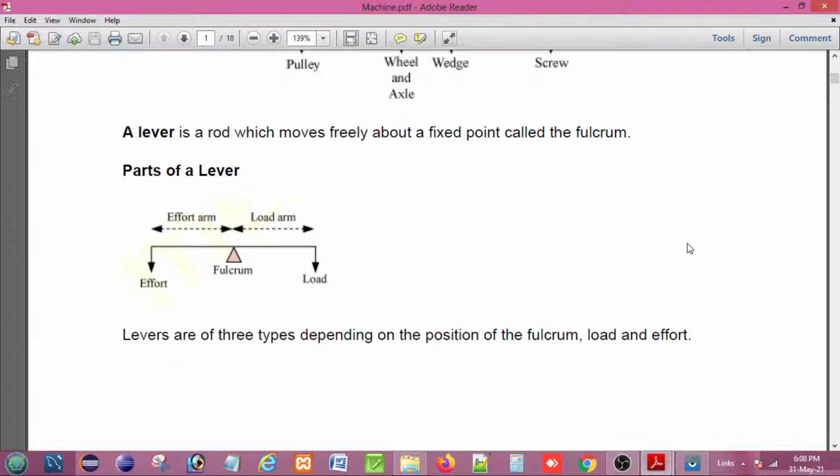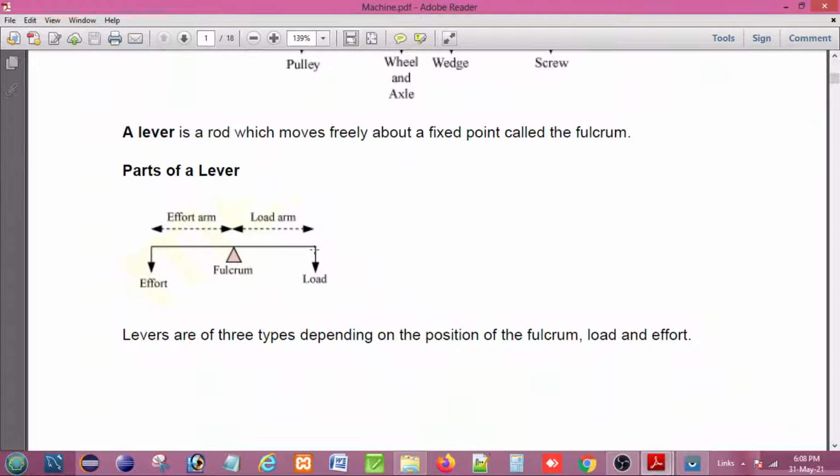So the principle of moments says that at equilibrium position, the moment of the load about the fulcrum is equal to the moment of the effort about the fulcrum. We can say that load into load arm, that is the moment of the load, is equal to effort into effort arm, that is the moment of the effort.